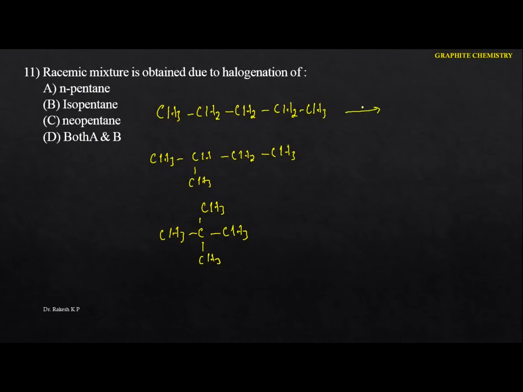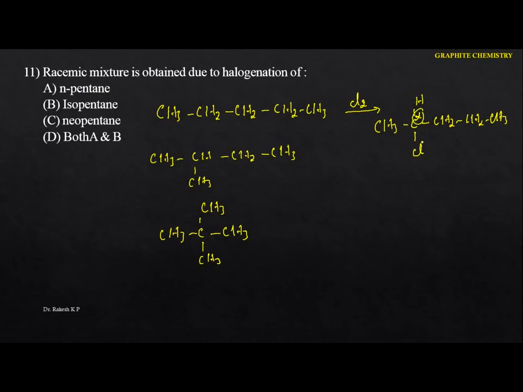Okay, just go to this one. If you do the halogenation, like, okay, let me take the chlorination, the monochlorination here. If I replace the hydrogen in the first carbon, we can't get the chiral carbon. Suppose if I replace in the second carbon, I'm going to write only the product which gives you the chiral carbon here. So if I replace the hydrogen in the second carbon, now here we got the chiral carbon. Okay, just identify this one. This is the chiral carbon.